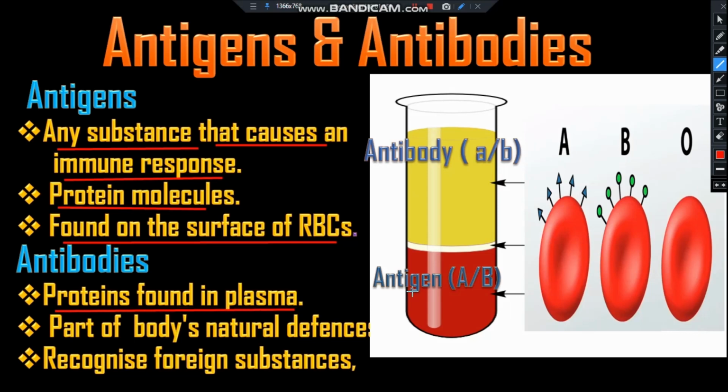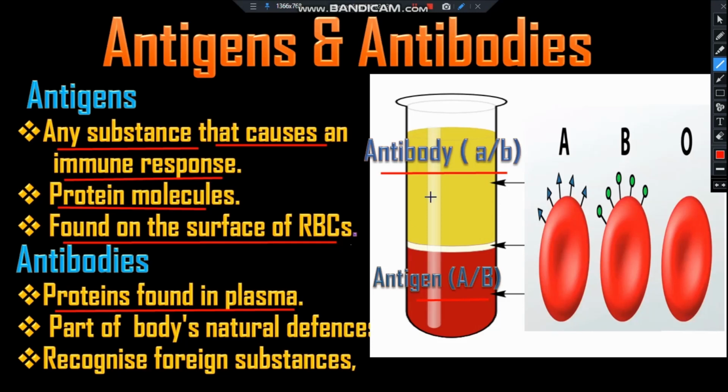Mind that antigens are always present on the surface of the RBC and antibodies are always present in the plasma. Antigens are denoted by capital A and capital B, and antibodies by small a or small b.